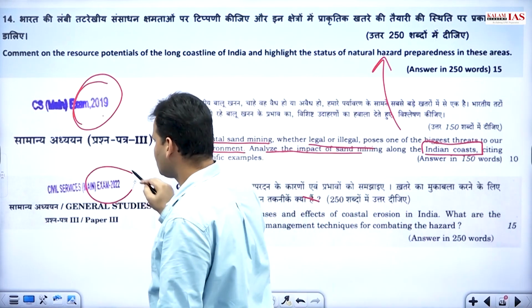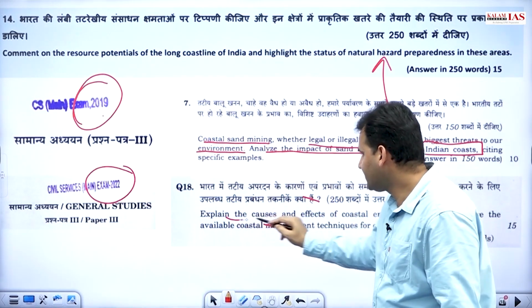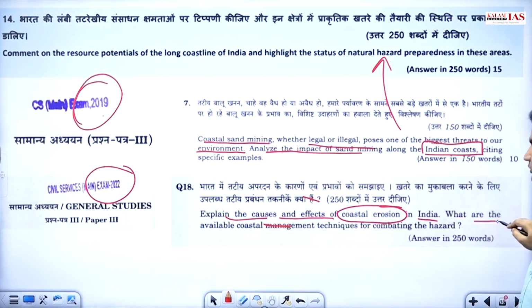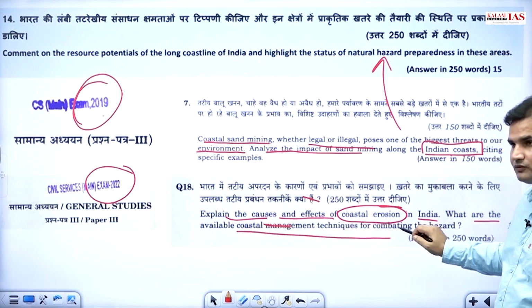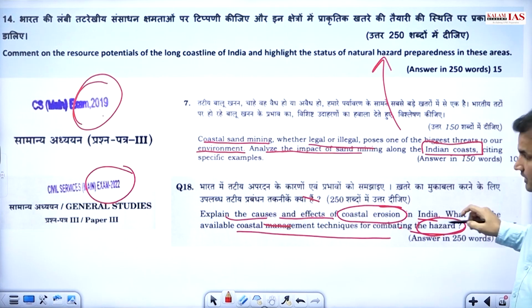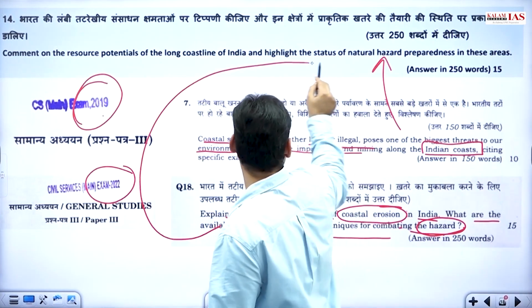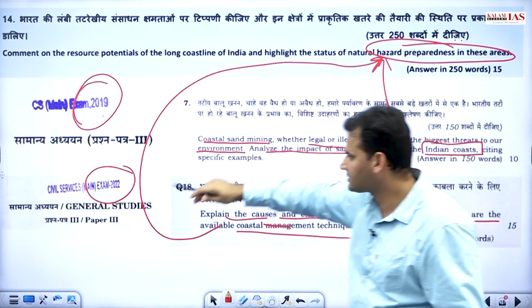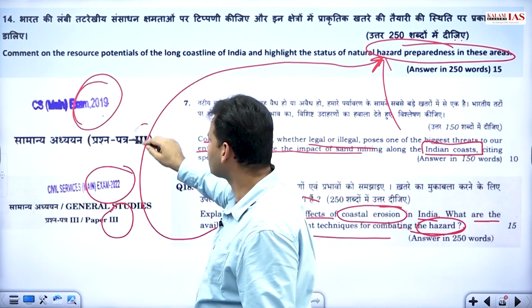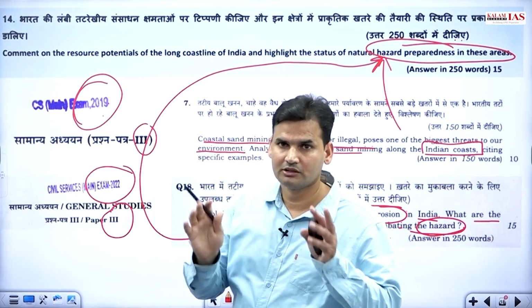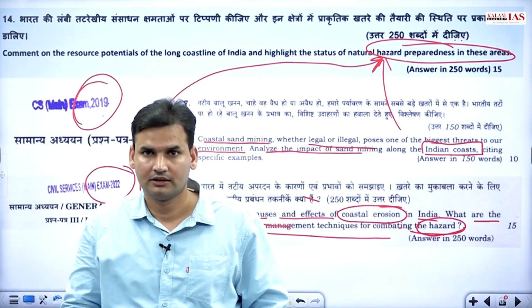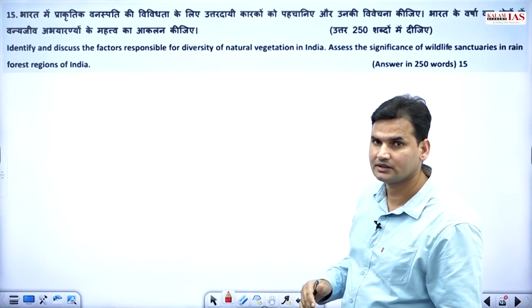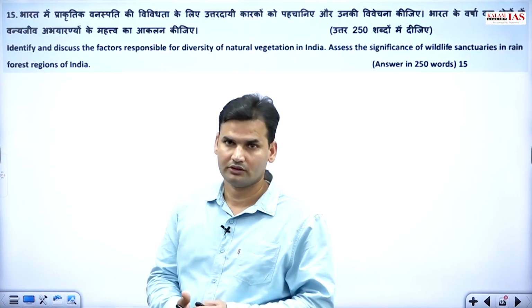Also year 2022, last year only. Explain the causes and effects of coastal erosion in India and what are the available coastal management techniques for combating the hazard. Is it not in relation to this hazard preparedness in these regions? 2022 का GS पेपर 3, 2019 का GS पेपर 3 concerned about the Indian coastline. So it was some sort of repetition of 2022 itself. That is why it is often said that we should carefully analyze the previous year questions, right?